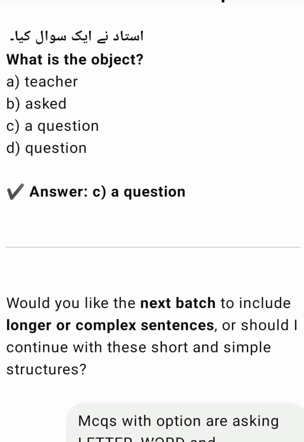Would you like the next batch to include longer or complex sentences, or should I continue with these short and simple structures?